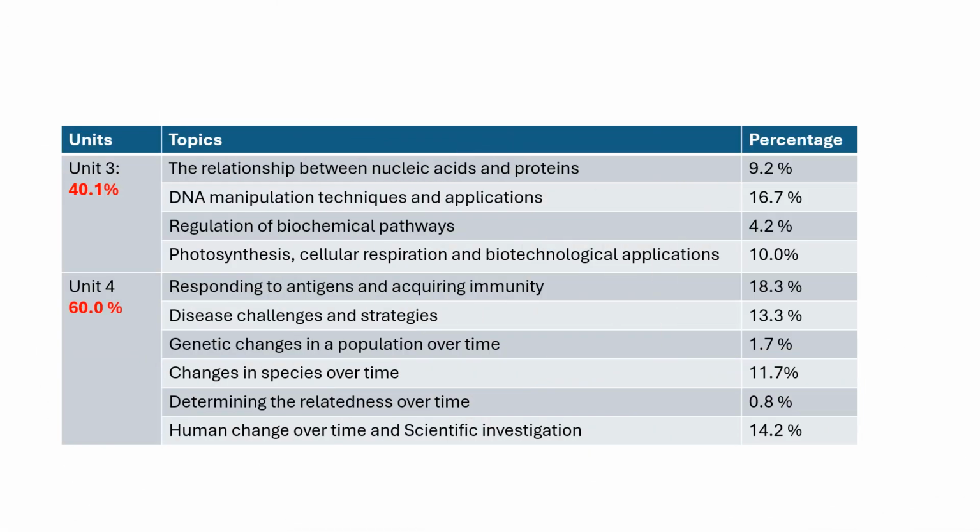There are 10 topics in VCE biology. 4 topics belong to Unit 3, and 6 topics are in Unit 4. Unit 3 is 40.1% and Unit 4 is 60.0%.